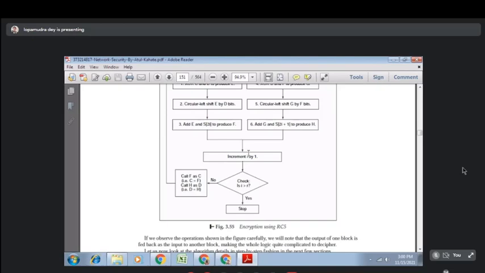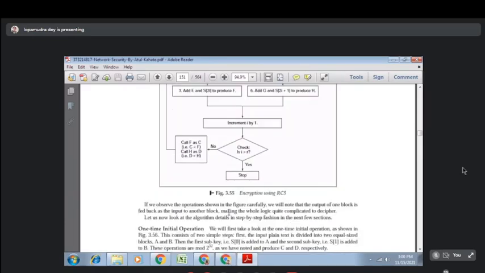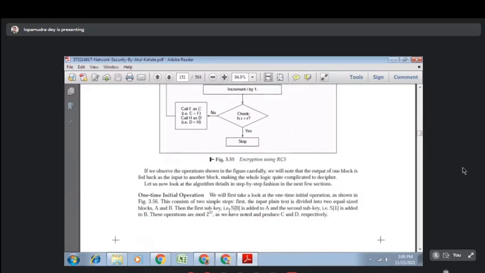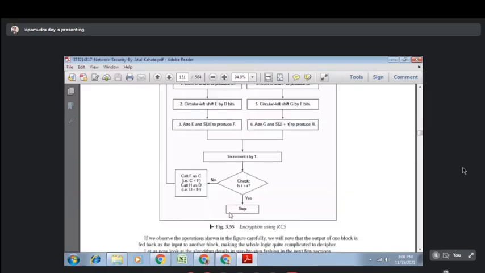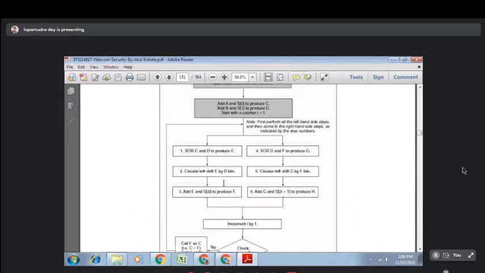So R is the number of rounds. So call F as C. So look at the output here: this is output F, this is output H. So this C is a ciphertext. Encrypting A you got F, and encrypting B you got H. Okay, so these are two ciphertexts, two 16 bit block ciphertexts we got with the help of RC5. And this S0, S1, these are the keys.